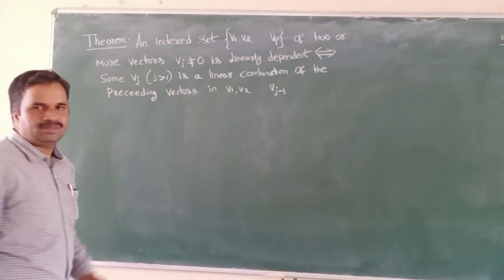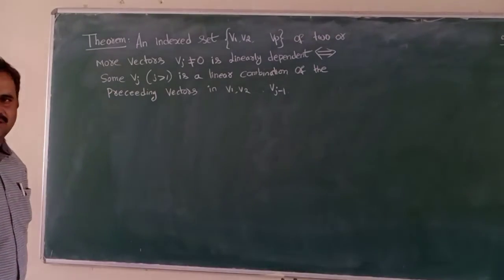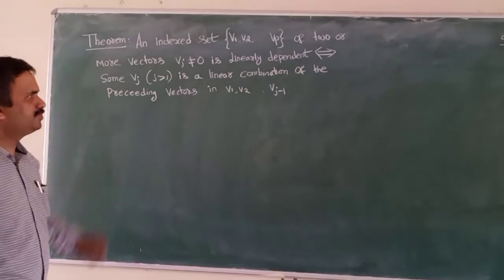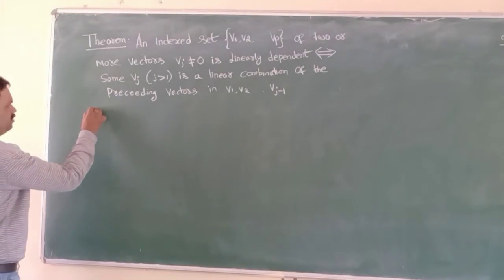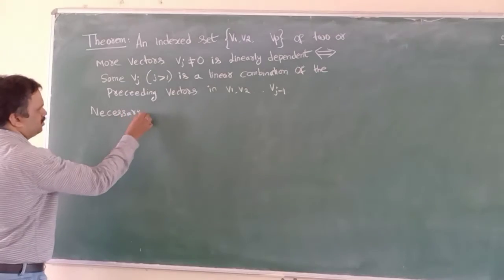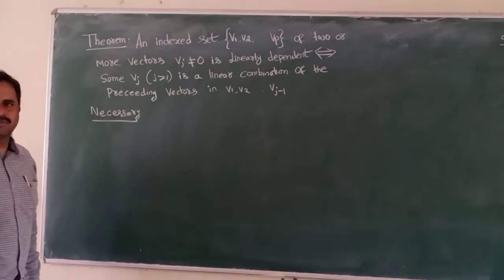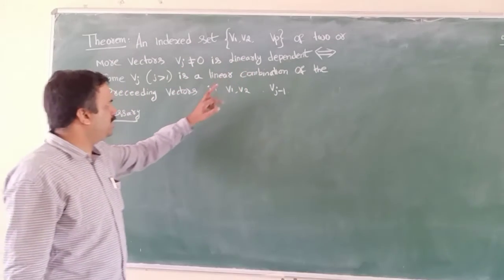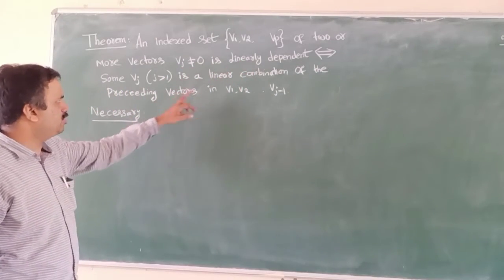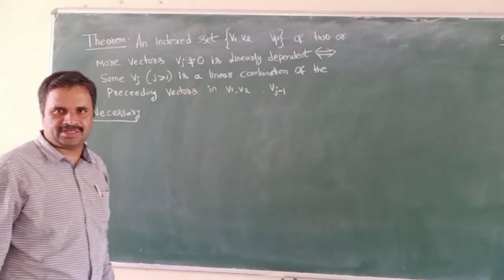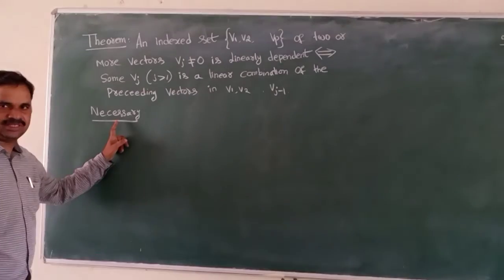First I will consider the necessary condition, then I will do the remaining part. For the necessary condition, I will first consider the set linearly dependent, then afterwards I will prove it is a linear combination of preceding vectors. The converse I will also prove, as the sufficient condition. First I am proving the necessary condition.